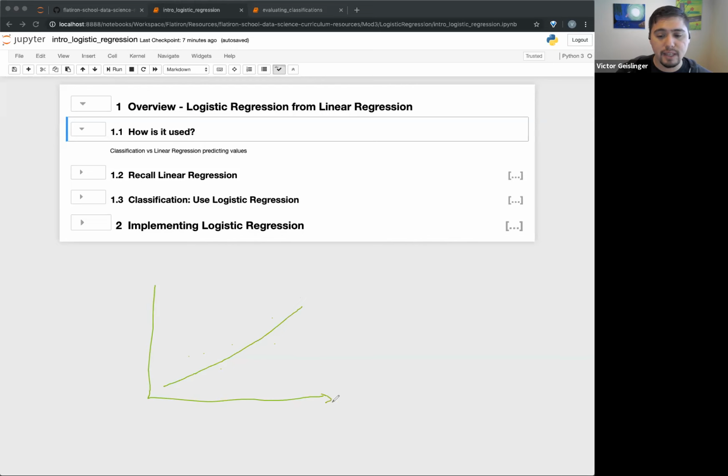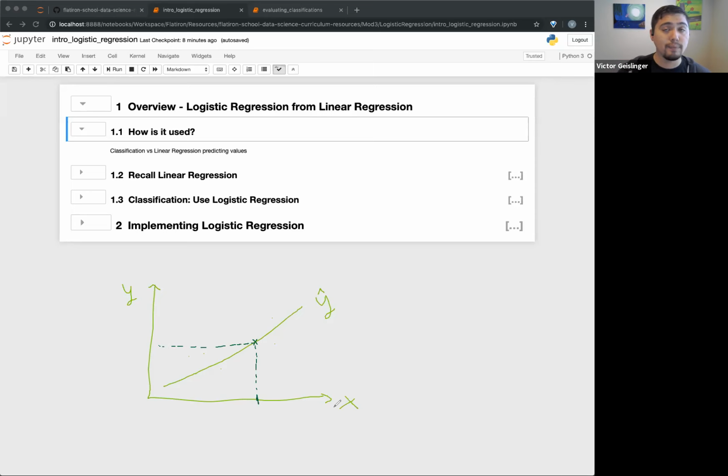For example, this is one of our features X, and this is our target Y up here. Usually we denote the prediction as Y hat. If we have some value of X right here, based on our linear regression we move up and say we predicted this value of Y. So we have a continuum: as X increases, Y increases at this level.